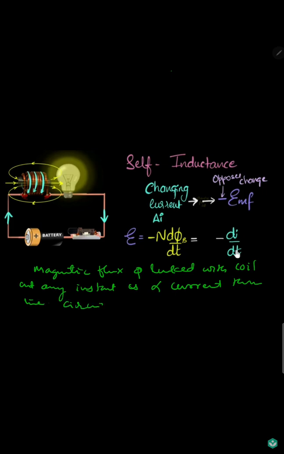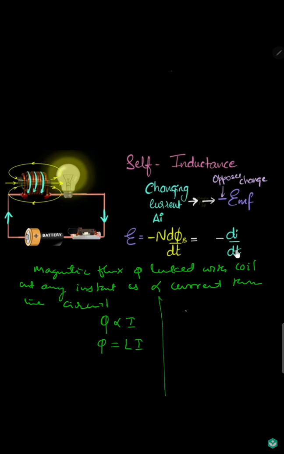So how will we write this? Phi is directly proportional to I, capital I, that is the current. So here we can write a proportionality constant, that is phi is equal to L into I.